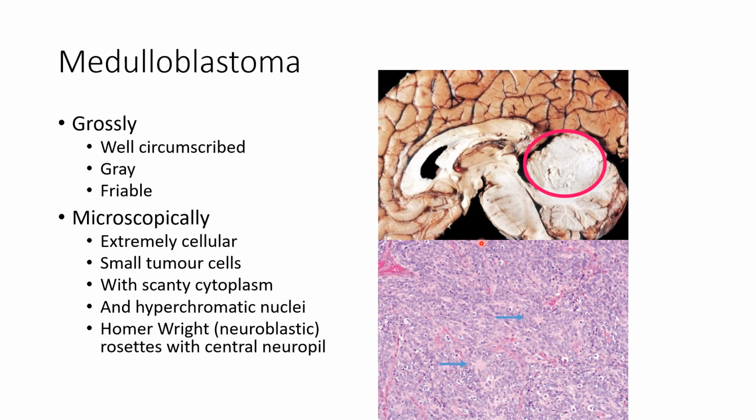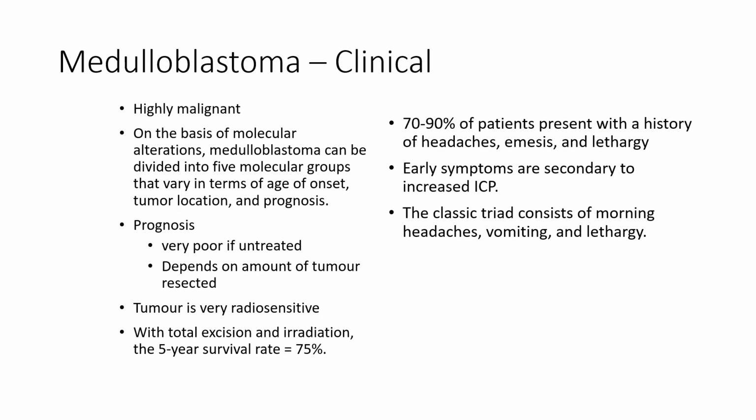And microscopically, you see an extremely cellular tumor composed of small tumor cells with scanty cytoplasm and hyperchromatic nuclei. Sometimes we see rosettes with central neuropil. Medulloblastoma is a highly malignant tumor. The prognosis is very poor if they are untreated. And it also depends on the amount of tumor that is resected. The more tumor that is excised, the better the prognosis. The tumor is also very radiosensitive. So with total excision and irradiation, the 5-year survival rate is about 75%.